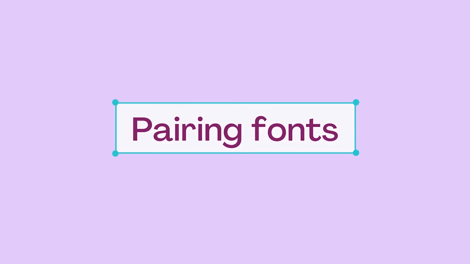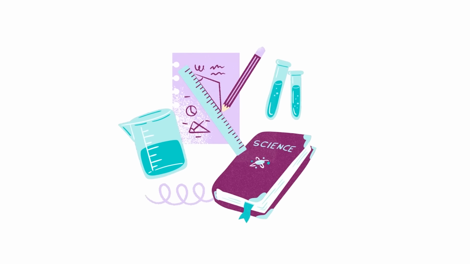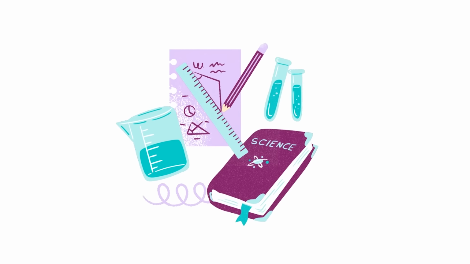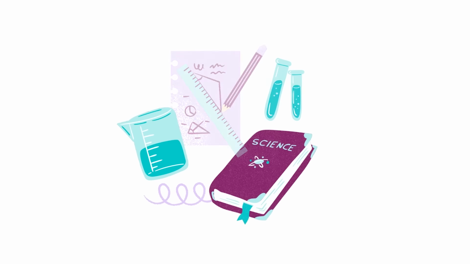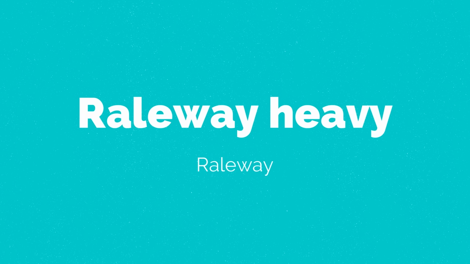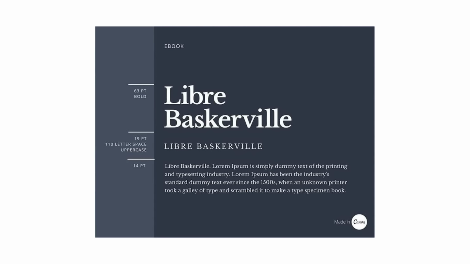Pairing fonts. There's a science to styling headings, subheadings, and body copy to suit the type of content you're producing and the message or tone of your design. Don't be afraid to use one typeface across your entire design. A single font with a few style variants is a clever way to create nuance without overcomplicating things. Here, the serif is used in a bold, all caps and regular version. The combination has a strong hierarchy while looking stylish, organized and refined.